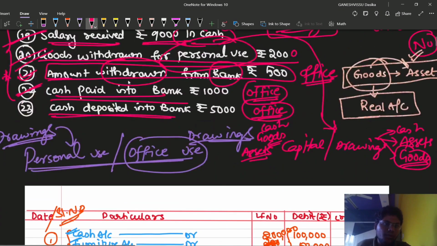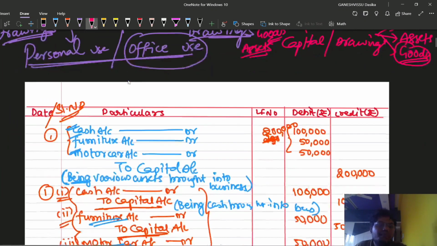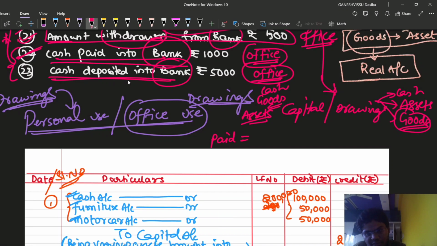That means we are depositing cash to the bank account. So we can say that both transactions are same. Cash paid into the bank is same as cash deposited into the bank. Cash deposited into bank, in the sense we are depositing our cash in the bank account. So bank is the receiver, here also bank is the receiver. So I'll write the same entries for both the 22nd and 23rd, because the two transactions are same. Paid is nothing but deposited, whenever it is dealing with cash or bank.